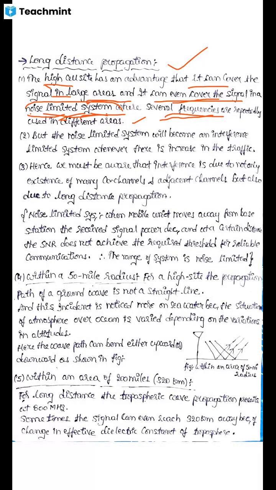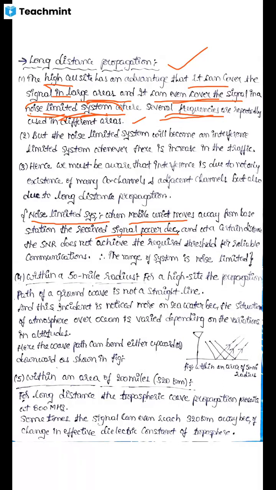A noise limited system means that when the mobile unit moves away from the base station, the received signal power decreases.